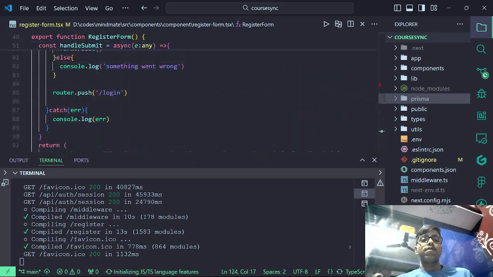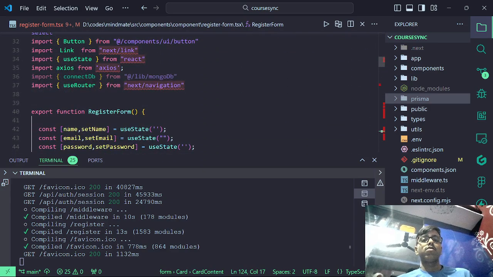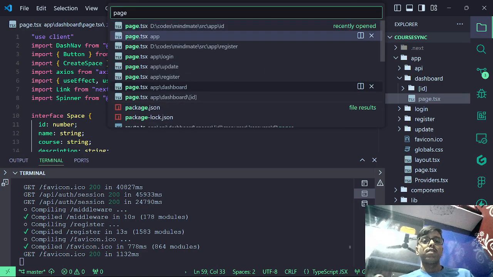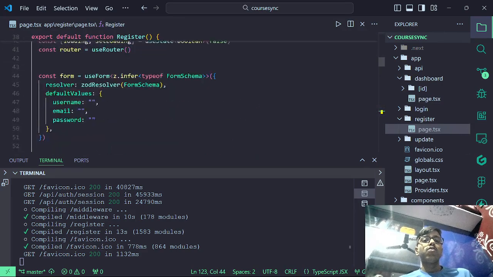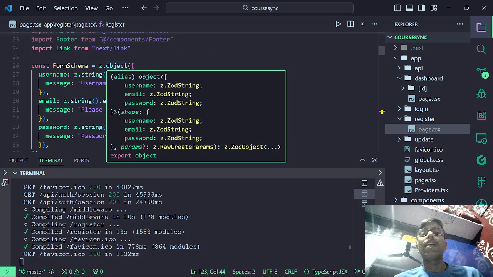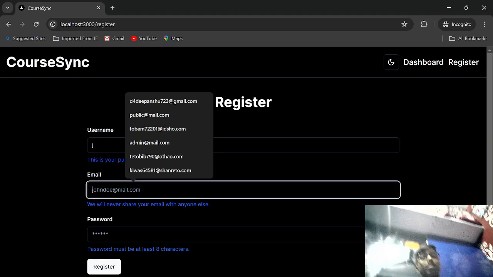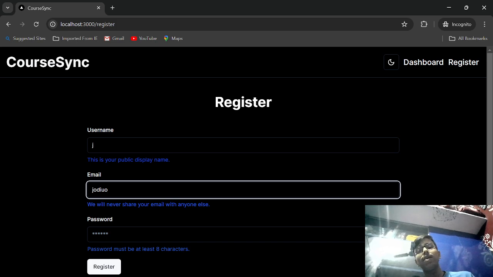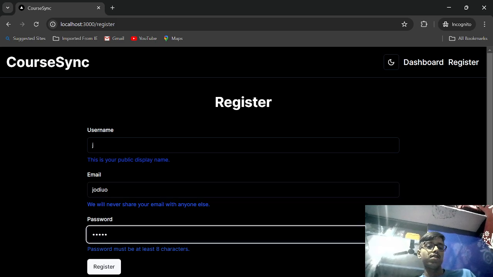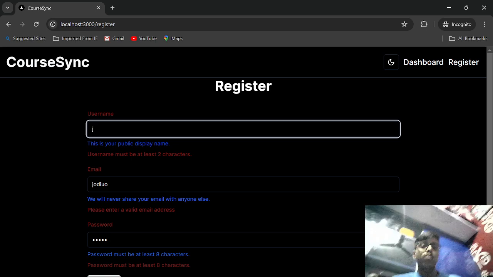And here you can see that we used... where is it? No, I opened something else. Let me just, yeah, it was it, right? So you can see I used Zod to infer the types and validate the form. You'll learn more about it here. Let's say I write something that is not even an email format, and I write a small password. When I click on register, it will throw me errors: at least 2 characters must be there, it's not a valid email address, obviously, and a minimum of 8 characters for the password should be there. So yeah, that's it.